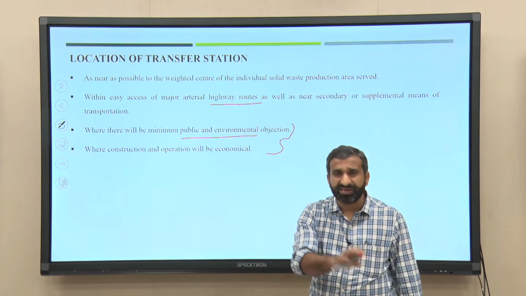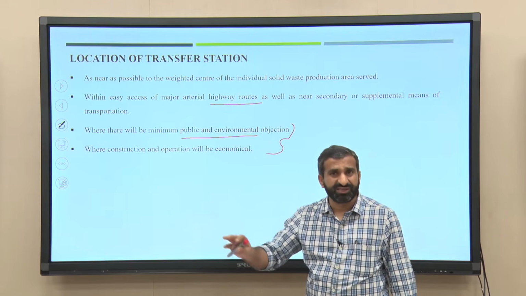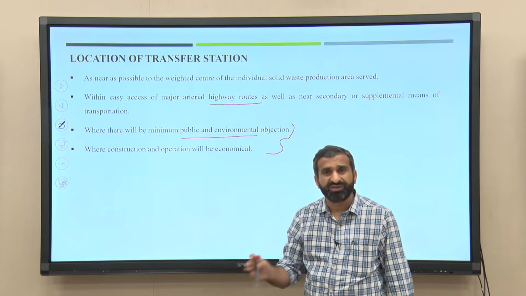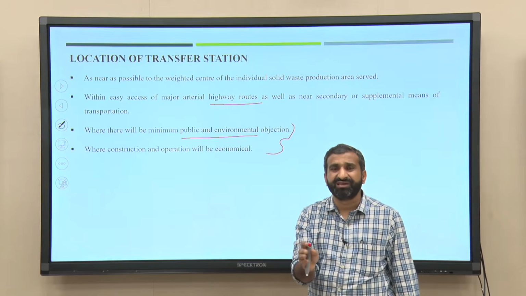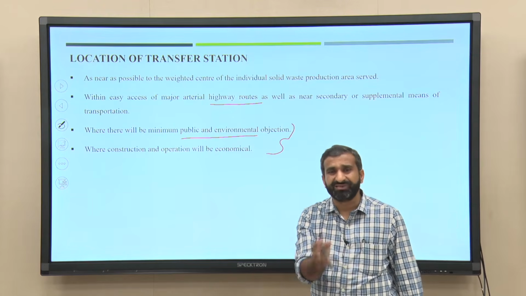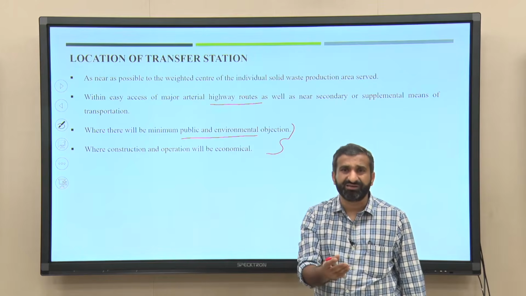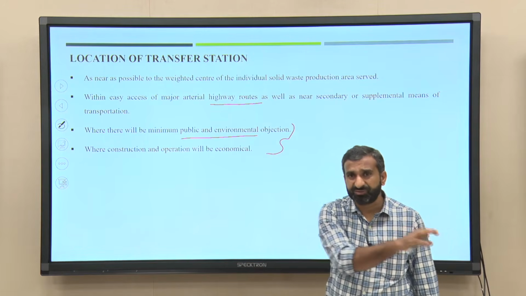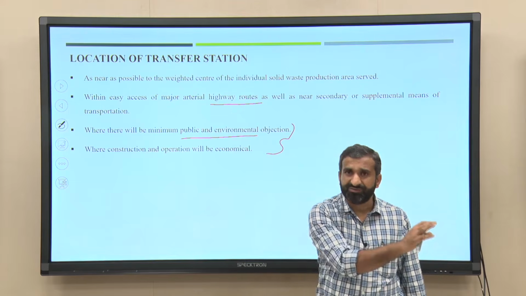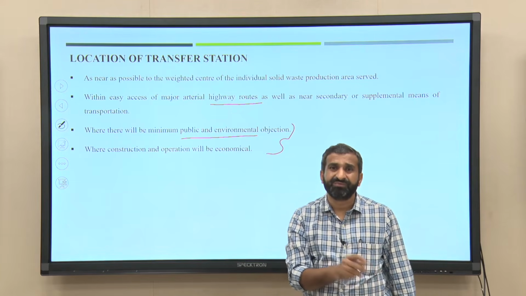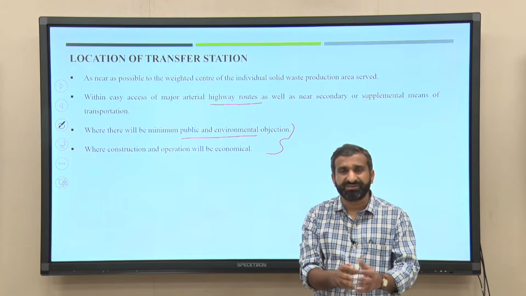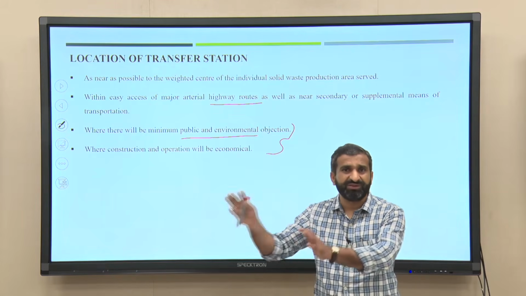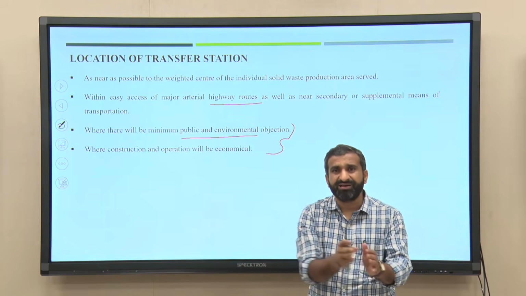Especially for small cities, like at the district level or class 2 towns, they are not directly connected with highways, or if highways are there, the traffic issues are huge. In that case, having a special kind of vehicle is very important. So, when you are planning for a transfer station, you need to be ready for proper primary collection and proper secondary collection.